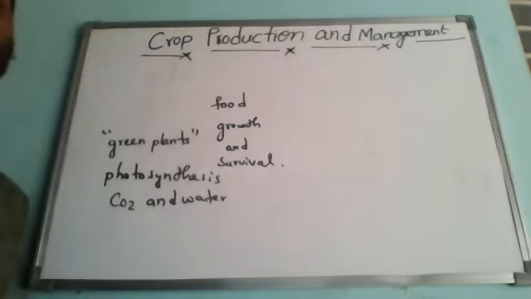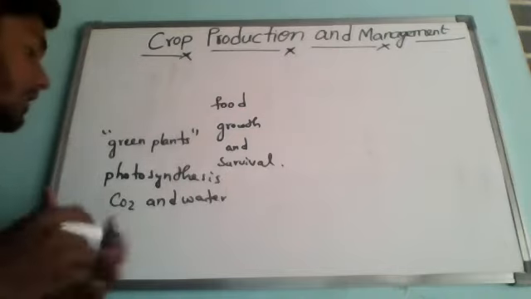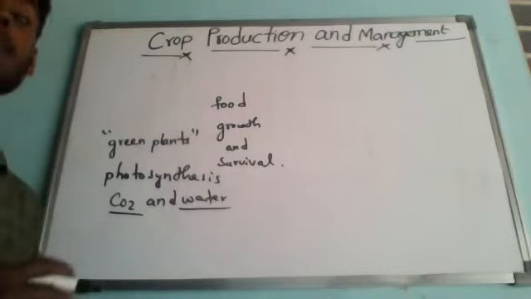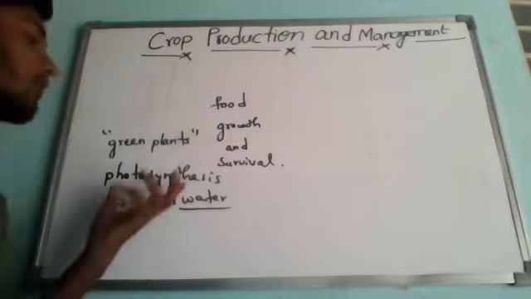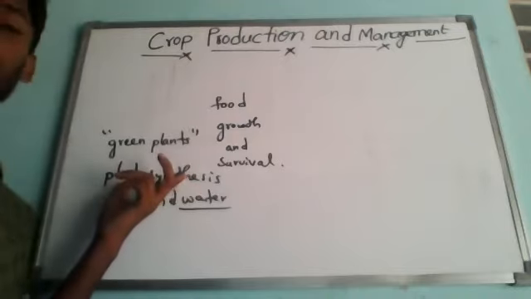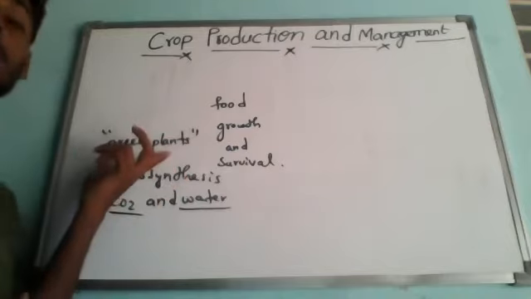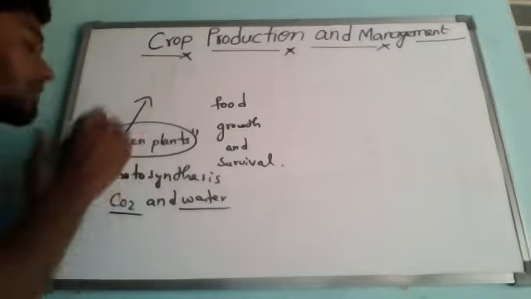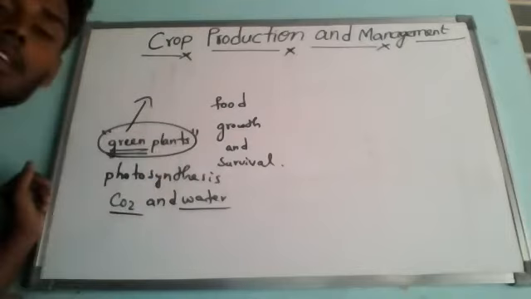So the production of food by using carbon dioxide and water in the presence of sunlight energy is called the photosynthesis reaction. This reaction takes place only in plants which contain green leaves. Why do these plants have green leaves?